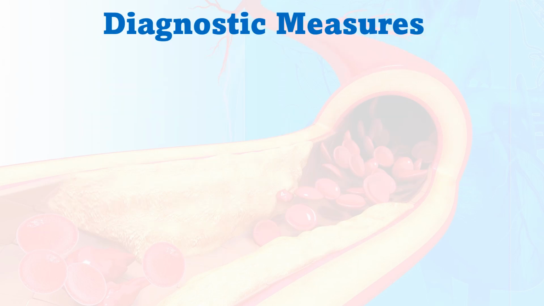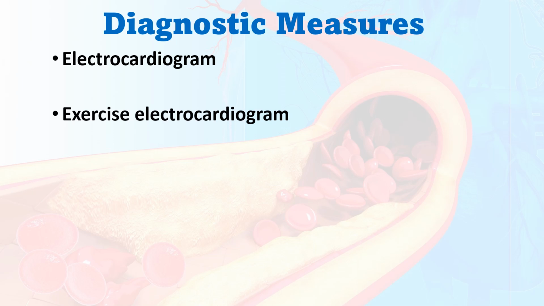Then what are the diagnostic measures for angina pectoris? As for every condition, basic history and physical examination are mandatory. Along with that, electrocardiogram or ECG, exercise electrocardiogram, that is the treadmill test, otherwise stress test, and coronary angiography. Coronary angiography is an invasive procedure, with which we can exactly determine the patency of the coronary arteries. The details about these procedures were discussed in the earlier video. You can refer to that if you want to learn more.